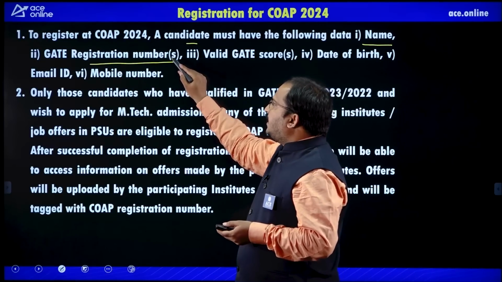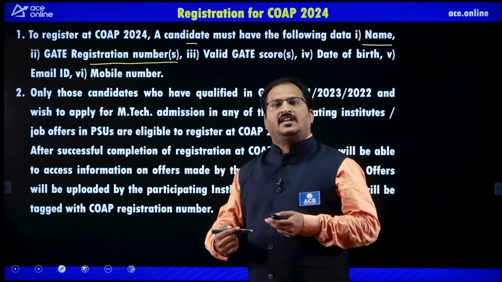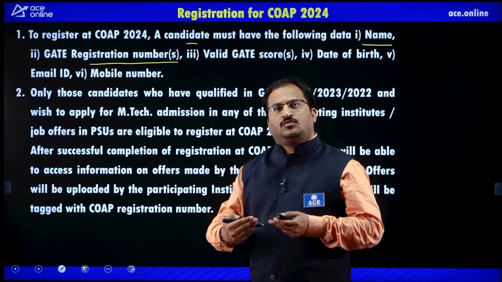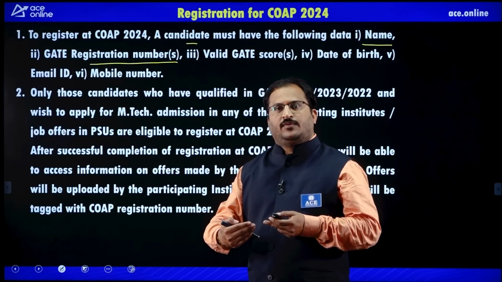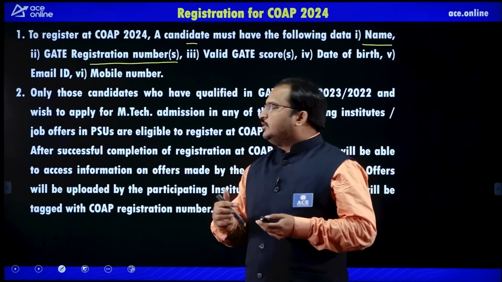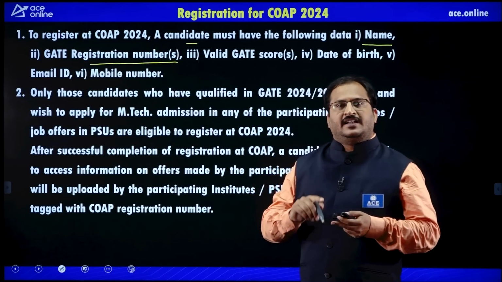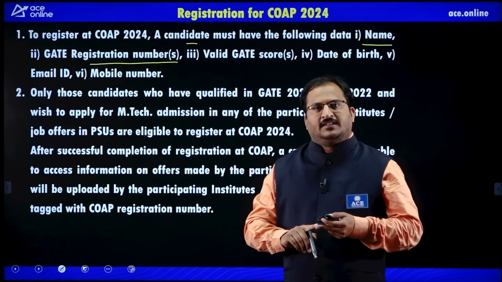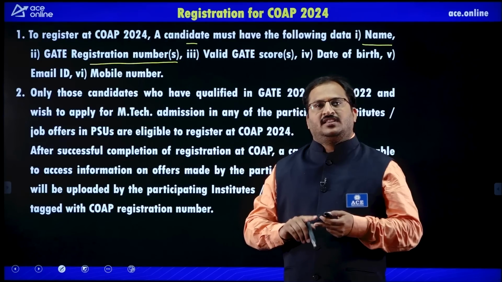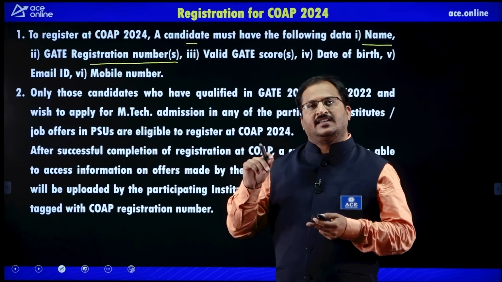Why he said number or numbers here is that some students will have only one GATE scorecard, while some students will have GATE 2022, GATE 2023 and GATE 2024 scorecards. You have to register with the GATE registration number of the scorecard that has the highest marks.